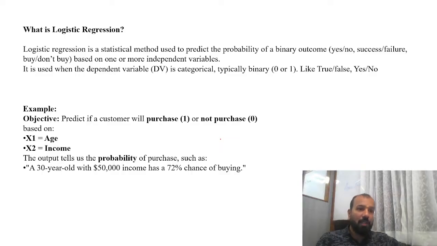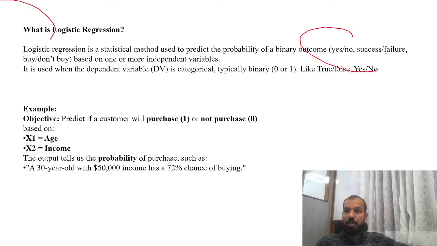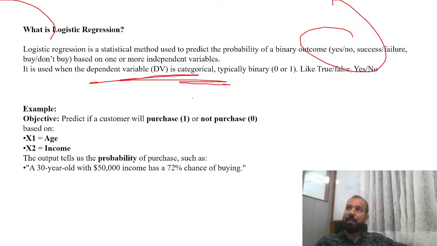What is logistic regression? Logistic regression is a statistical method used to predict the probability of binary outcomes, yes or no, success or failure, buy or don't buy, based on one or more independent variables. It is used when the dependent variable is categorical, binary, or zero or one.